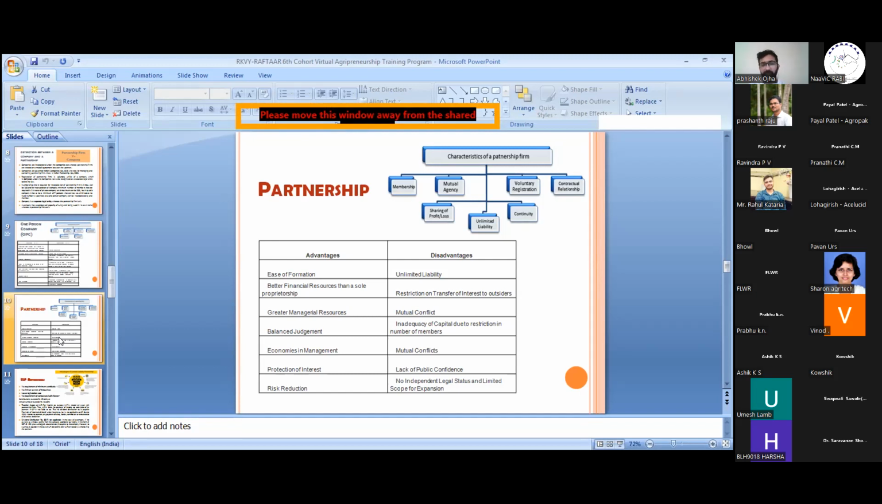Greater managerial resources. The managerial resources are very smooth because the management is very small. There are only two or a very small number of people. It doesn't require so much managerial exertion between the partners. There will be a balanced judgment because for anything we are talking with another partner about whether it is required or not, and whether the business is running properly or not.